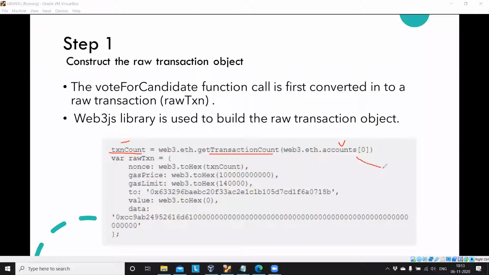Maybe you initiated 10 transactions before, and a new transaction is coming, which is the 11th one, so the nonce will be 11.